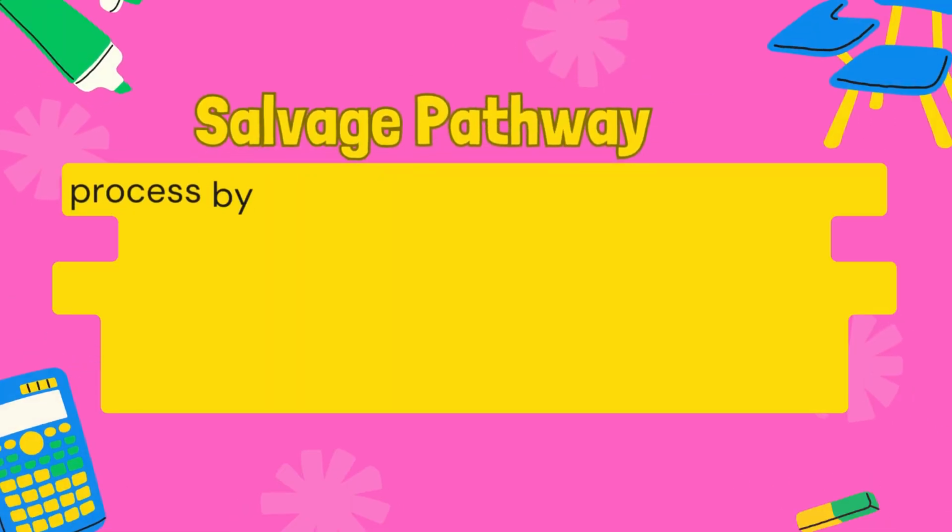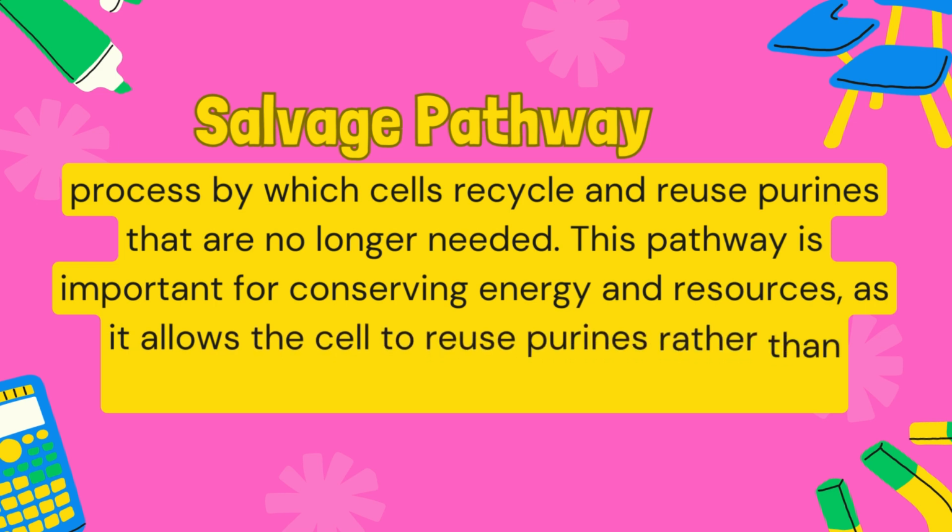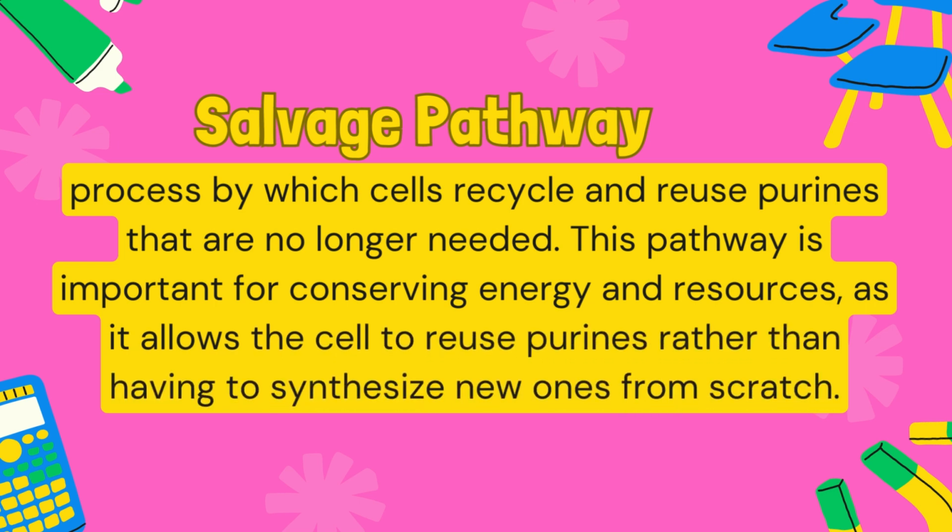It begins with the conversion of ribose 5-phosphate to phosphoribosylpyrophosphate, PRPP, by the enzyme PRPP synthetase. PRPP is then converted to 5-phosphoribosylamine by the enzyme glutamine phosphoribosyl aminotransferase, GPAT. The next step in the pathway involves the addition of a second nitrogen atom to form the purine ring system. This is accomplished through a series of reactions catalyzed by the enzymes phosphoribosylglycinamide synthetase, phosphoribosylglycinamide transformylase, and phosphoribosylaminoimidazole synthetase. The final product of this pathway is inosine monophosphate, IMP, which can be further converted to adenosine and guanosine nucleotides.